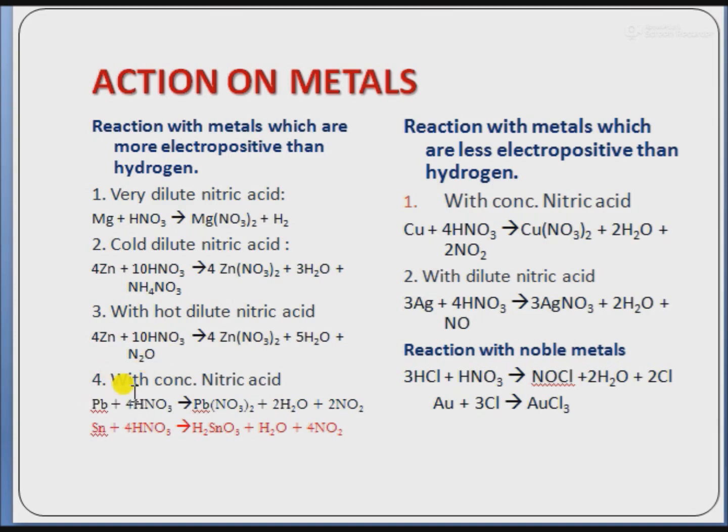Next, reaction with concentrated nitric acid. When lead reacts with concentrated nitric acid, it forms lead nitrate plus water plus evolution of nitrogen dioxide. But there is one exception in the case of tin. When tin reacts with concentrated nitric acid, it forms stannic acid plus water plus evolution of nitrogen dioxide.